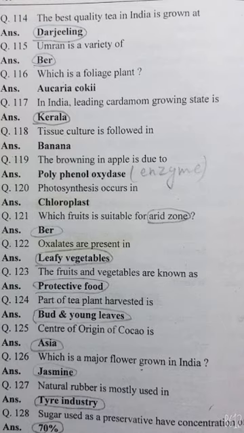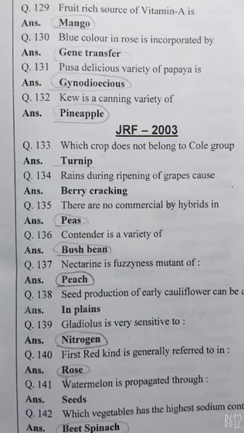Center of origin of cocoa is Asia. Which is the major flower grown in India? Jasmine. Natural rubber is mostly used in the tire industry. Sugar used as a preservative has a concentration of 70%. Fruits rich source of vitamin A: